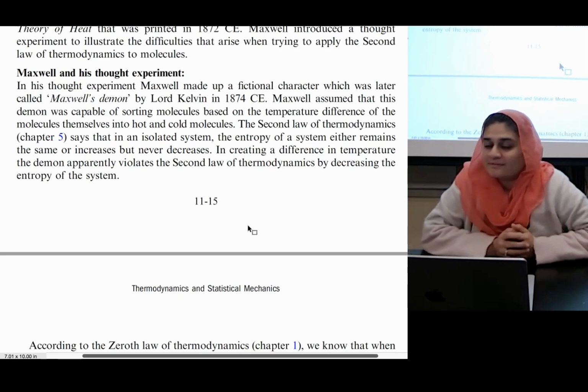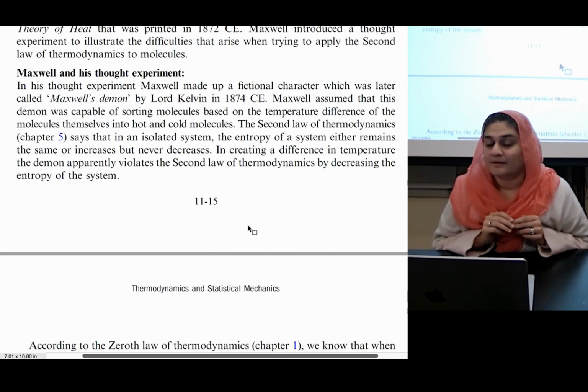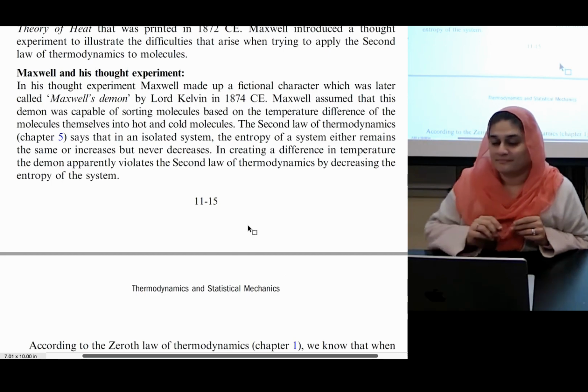The second law of thermodynamics says that in an isolated system, the entropy of a system either remains the same or increases, but never decreases. In creating a difference in temperature, the demon apparently violates the second law of thermodynamics by decreasing the entropy of the system.